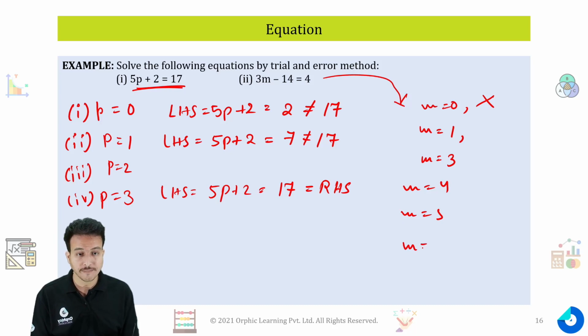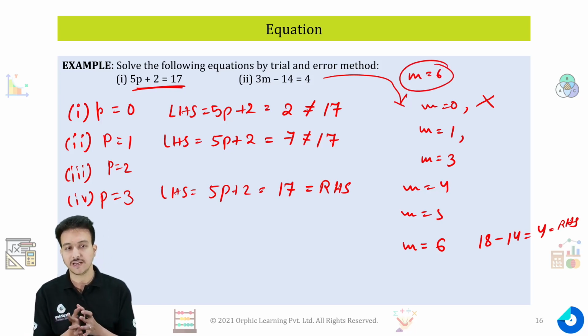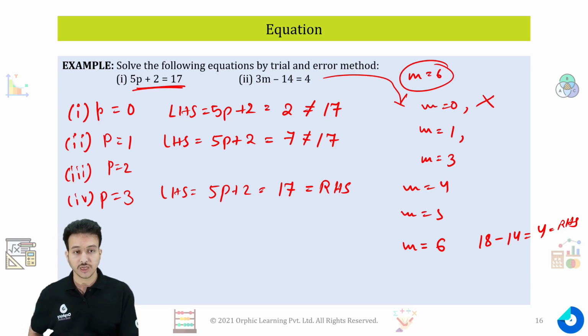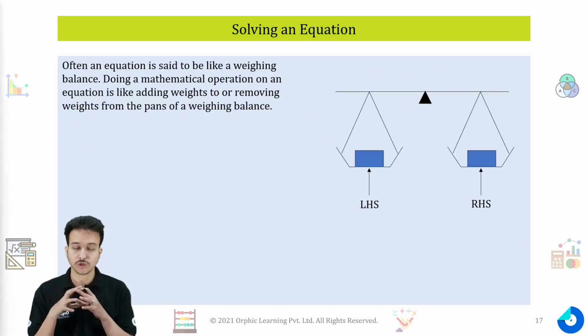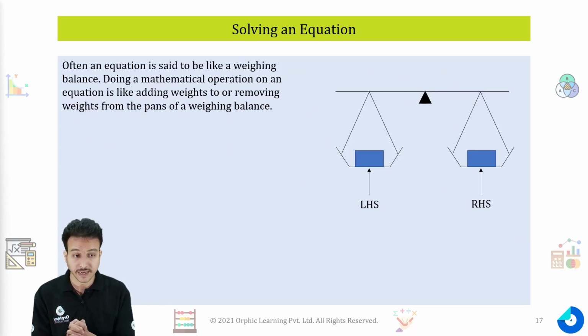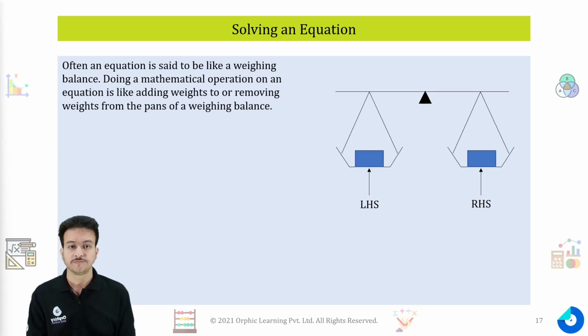But when you put m is equal to 6, you will get 3 sixes are 18, 18 minus 14 will give you 4, which is equal to RHS, and hence m is equal to 6 is the solution of this equation. This is the trial and error method in which we try to put different values in the equation. Let's move further. Now let's see how to solve an equation in a more appropriate way.